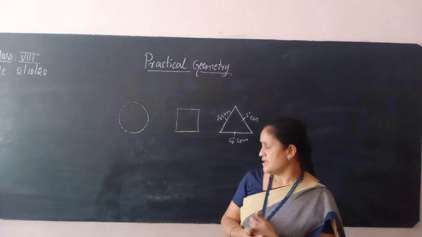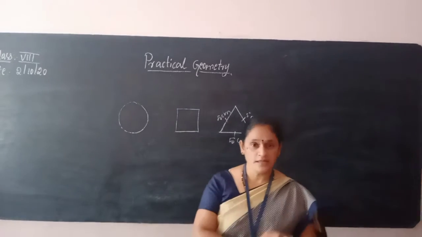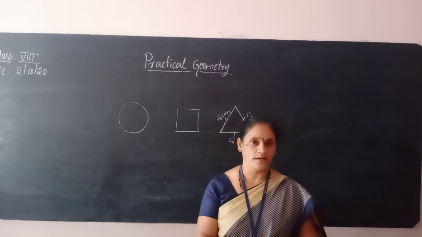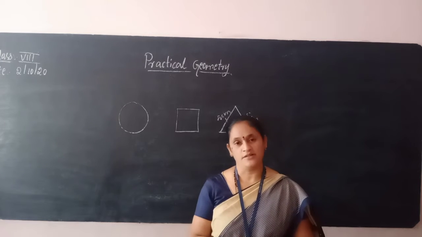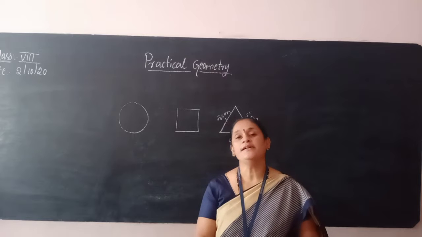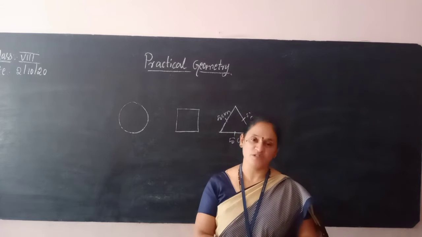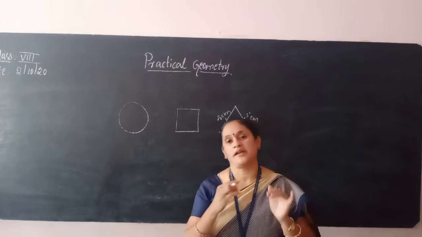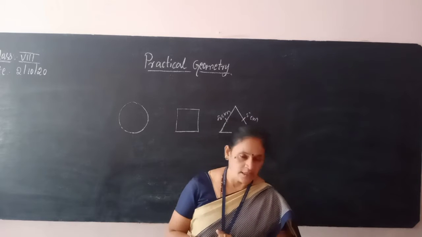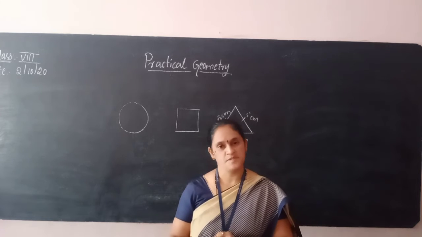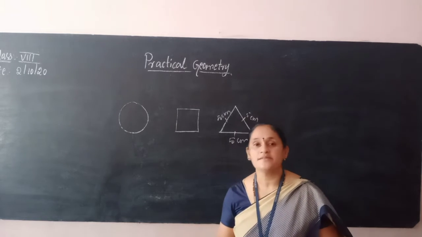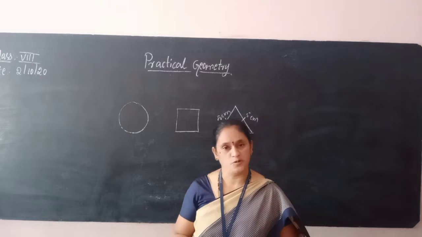So to construct a quadrilateral, what is required? Before that, you should be well acquainted with the instruments we use for constructions, because without instruments we are unable to construct any geometrical shape. So today I am introducing the instruments present in your geometry box.